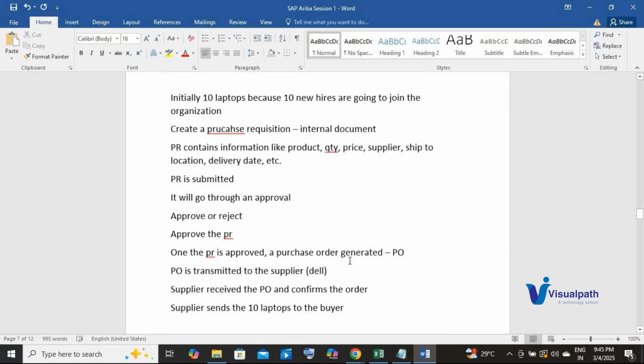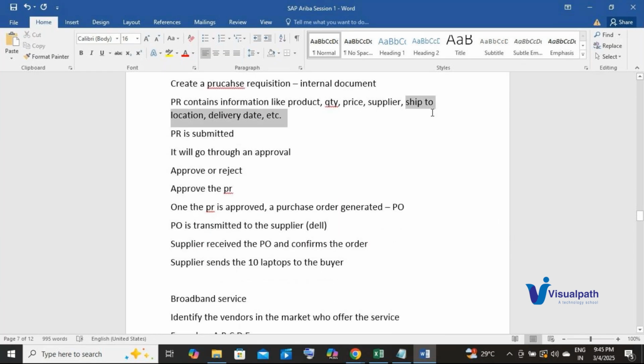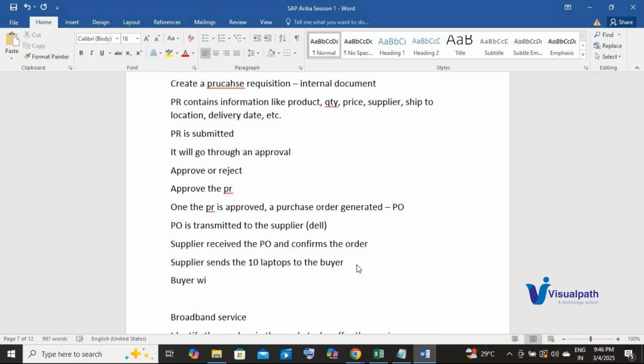So based on the ship to information present on the PO, which is coming from the PR, the supplier then sends the 10 laptops to the buyer. Buyer will receive the goods, right? Then the supplier sends the invoice. Buyer makes the payment.